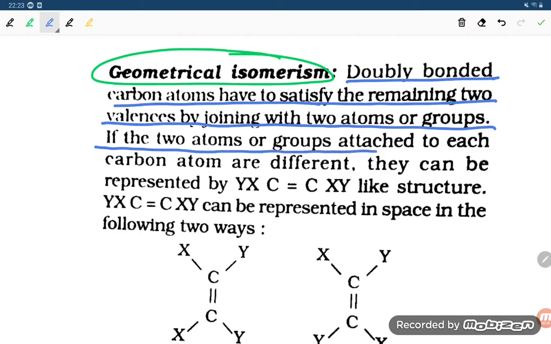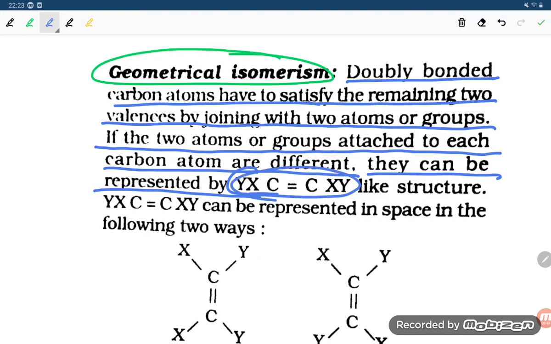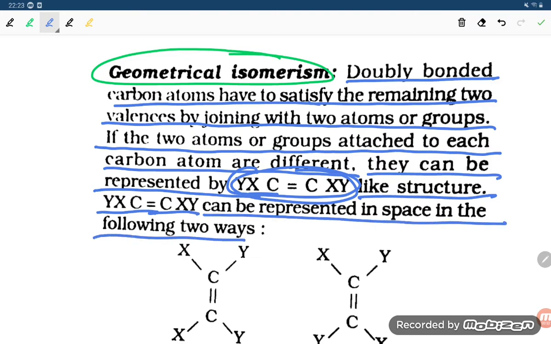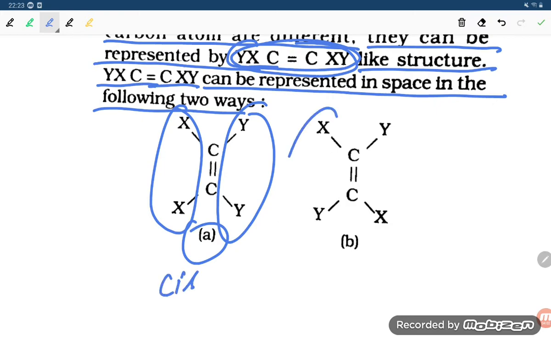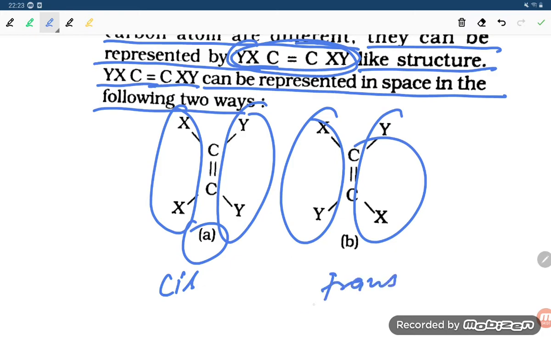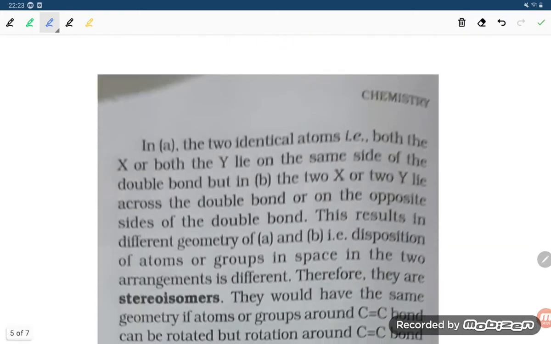If the two atoms or groups attached to each carbon atom are different, they can be represented by YXC=CXY. YXC=CXY can be represented in space in the following two ways. In structure A, the two X are in the same direction and the two Y are in the same direction, so this is cis. In B, X and Y are in different directions, that is trans. So A is cis, symmetrical, and B is trans.